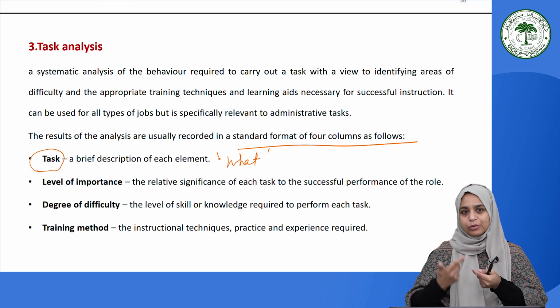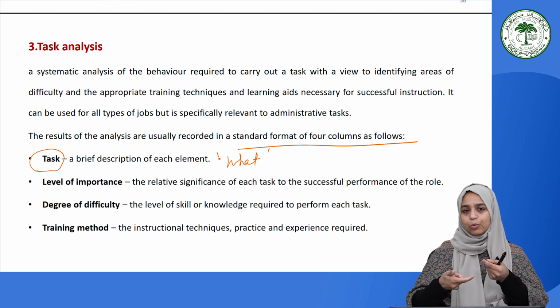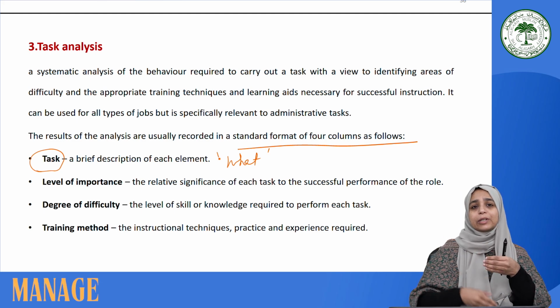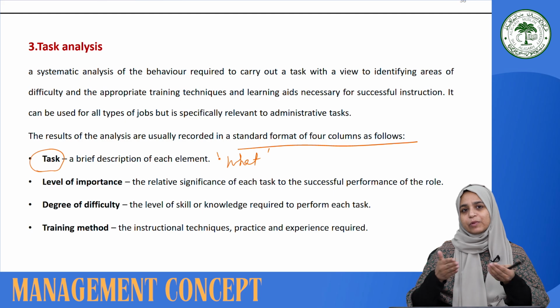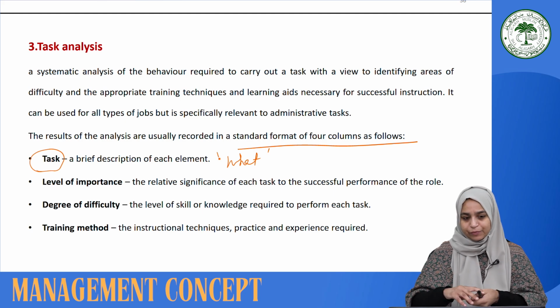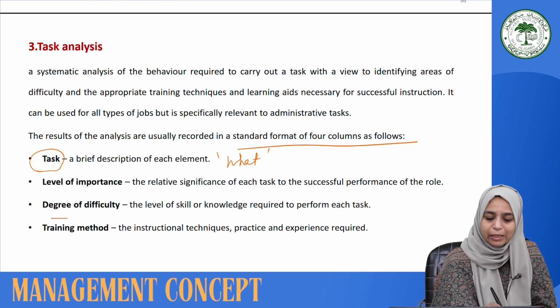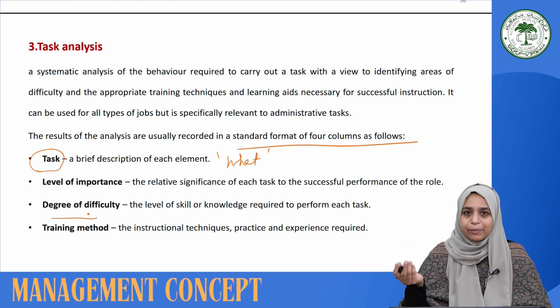Now how are you going to sell it? What are the critical elements? It is like which step of this task is more important. So that relativity of importance is also going to be specified in the second column, which is written next to the task itself. In the third one, the degree of difficulty will be described.